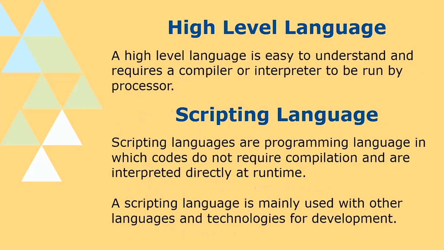which is what is a high level language and what is a scripting language. A high level language is a language which needs to be compiled by a compiler or interpreted by an interpreter before it is run on the computer processor. A high level language is close to human beings as it is easily understandable by them. One more thing, C, C++, Java, Python, all are high level languages.